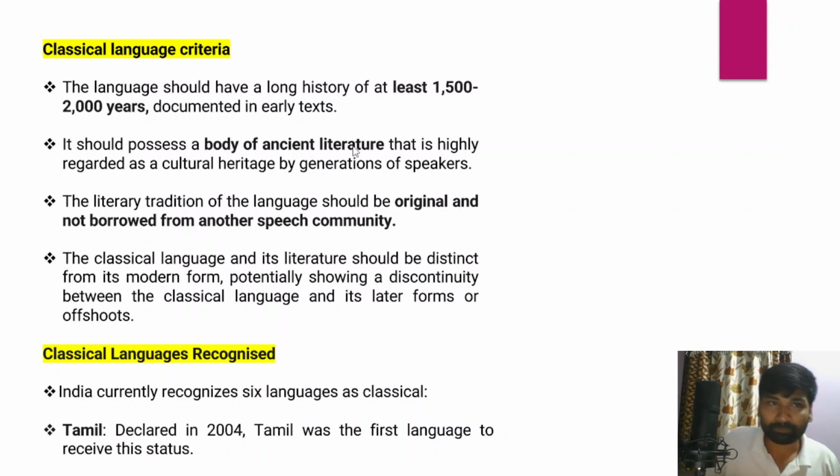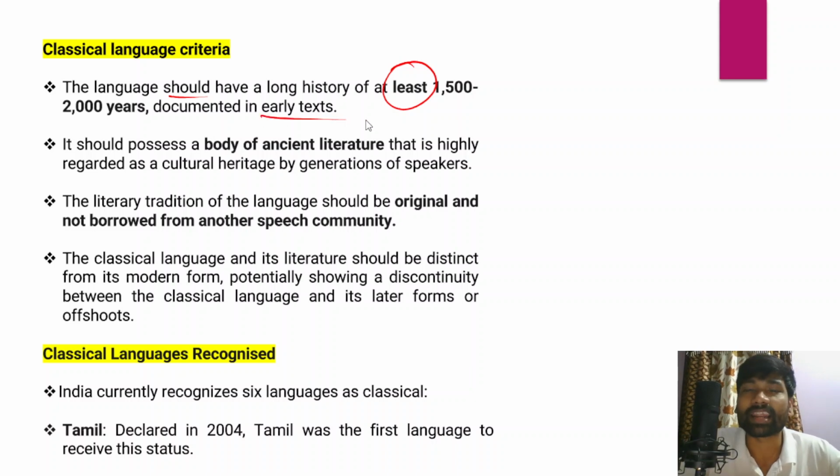The criteria is that a language should have a long history of at least 1500 to 2000 years documented in its early texts. So this is the first criterion to be identified as a classical language. In India we have around 6 classical languages: Telugu, Tamil, Malayalam, Kannada, Sanskrit, and Odia.